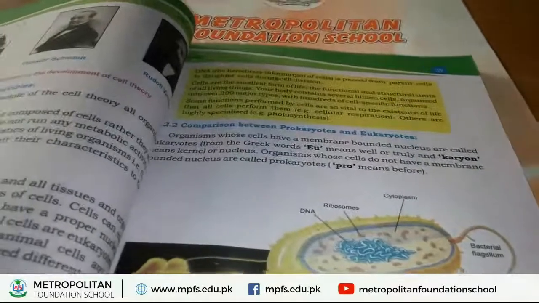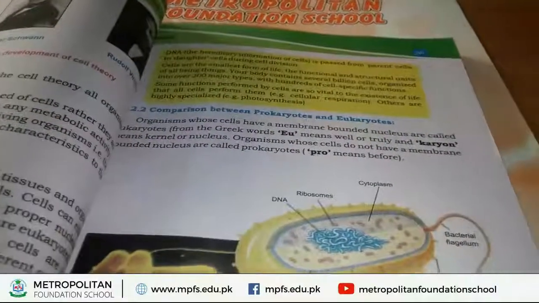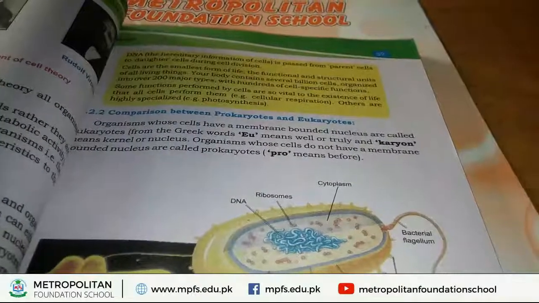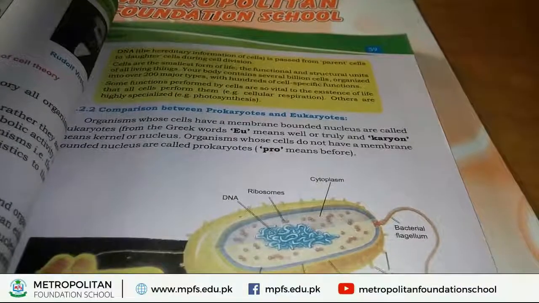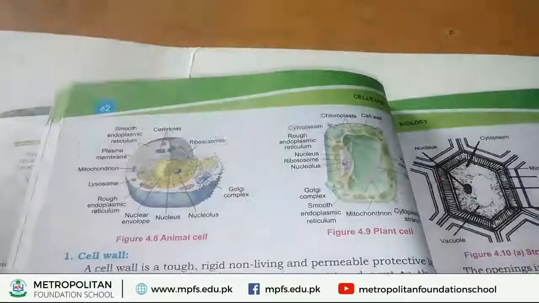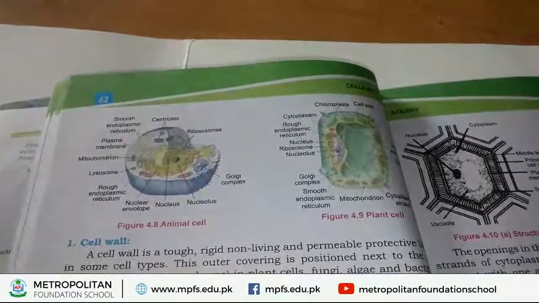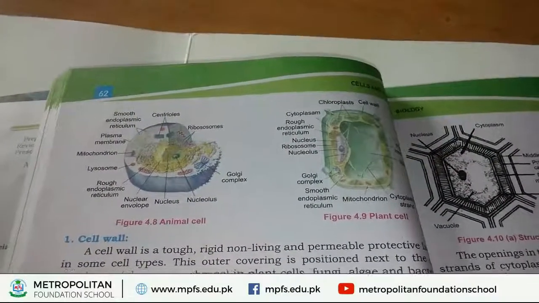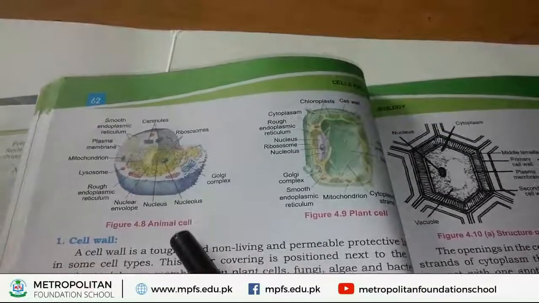In plants and animals, the nucleus is present and around it a nuclear membrane is also present. That's why they are called membrane bounded nucleus, and these organisms are called eukaryotes. Now I give you some examples of eukaryotes. The first example of eukaryote is animal cell.